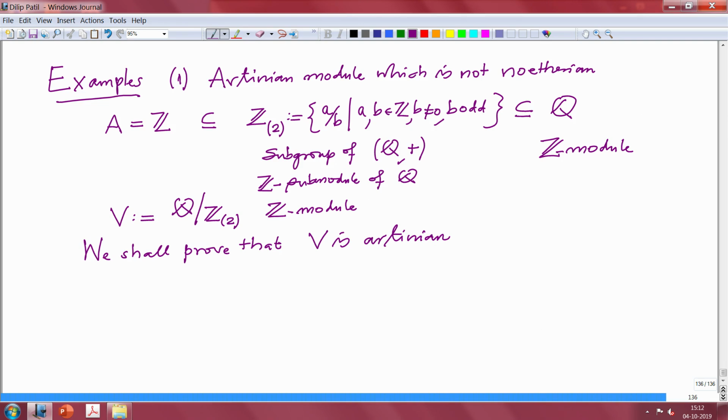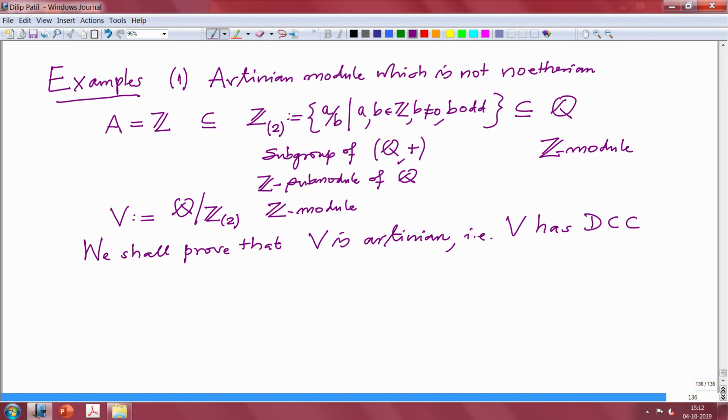By earlier equivalences we have to prove that V satisfies DCC, that is, V has DCC on submodules. That means any descending chain of submodules of V will become stationary. That is what we want to check.